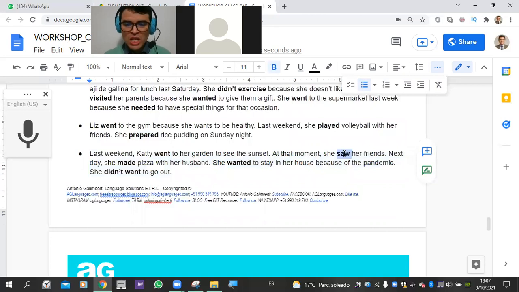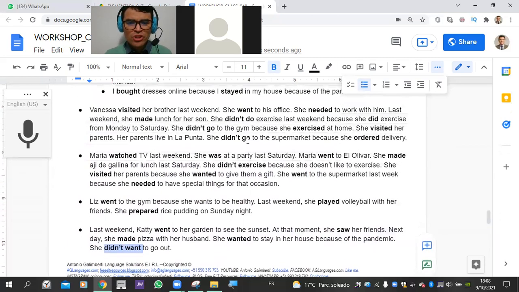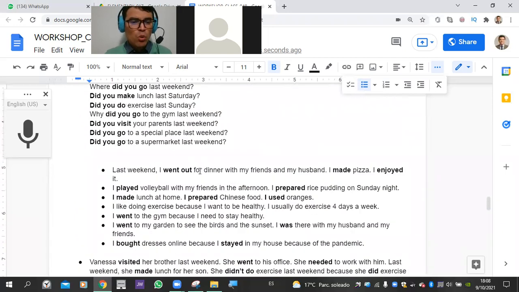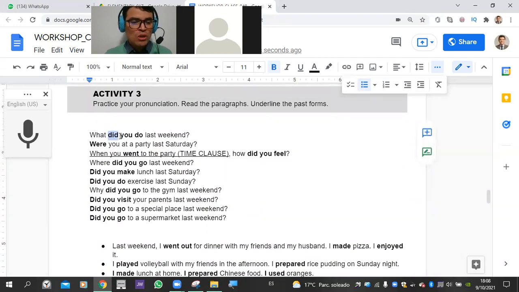So these are very good examples of verbs in the simple past using irregular verbs like the one that you see right here, and also regular verbs. So remember, girls, when you use regular verbs in the past, they have to be in ed. When you use irregular verbs in the past, you need to change the verbs, especially if you're using affirmative sentences. But if your sentences are in negative, you don't change the verb because you already have the auxiliary. It doesn't matter if the verb is regular or if the verb is irregular. And when you have a question, you need to use an auxiliary, subject, verb. But if your question has the verb to be, you don't need an auxiliary.